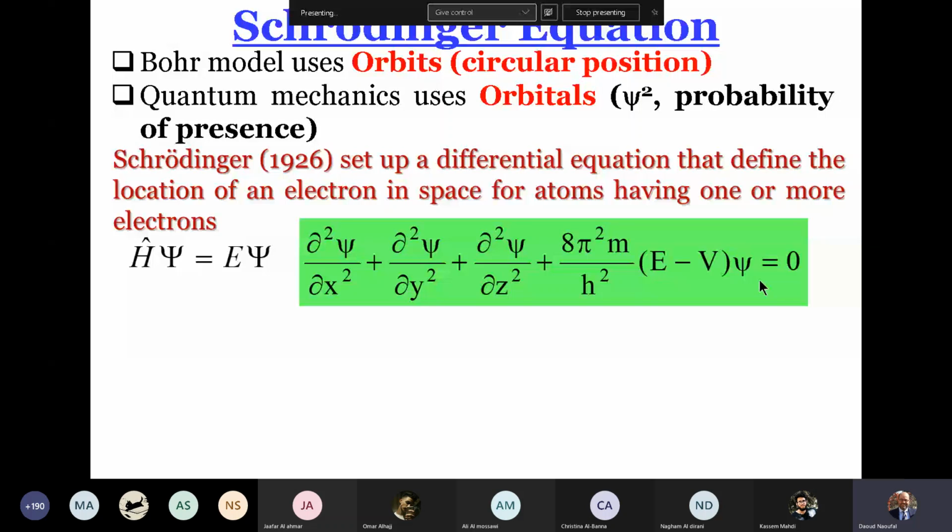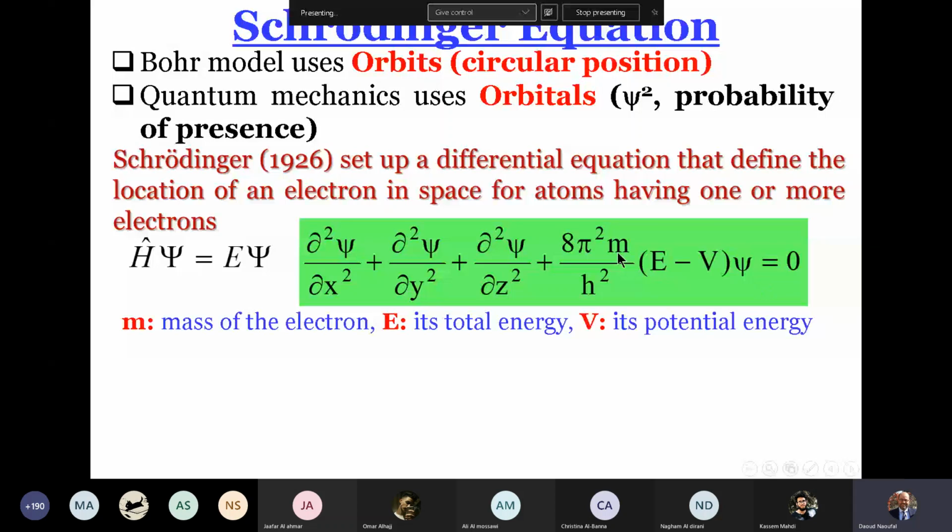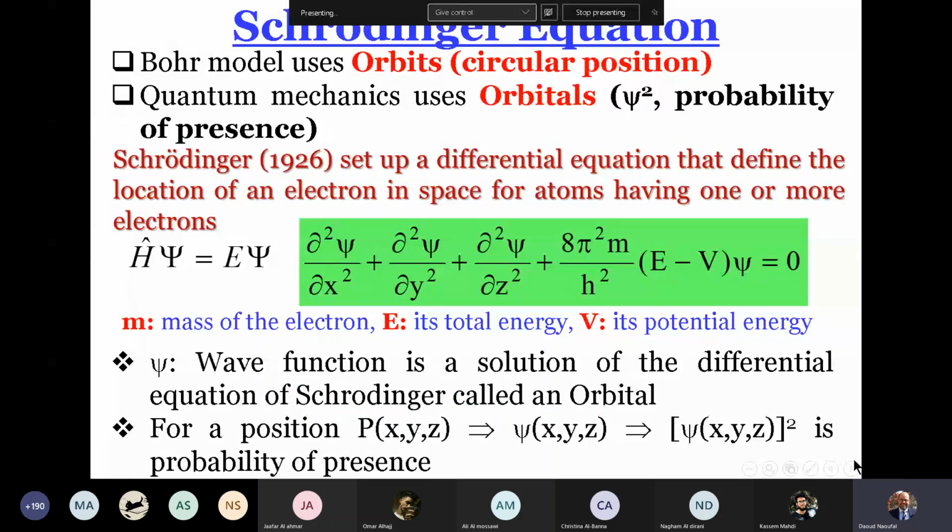In this relation of Schrödinger, m is the mass of the electron, E is the total energy of the electron at the given position, and V is its potential energy. Psi: you give me x, y, z. I solve this equation, so I calculate psi at this position x, y, z. Then psi square is the most important term. Psi square is the probability of presence of this electron at this position.